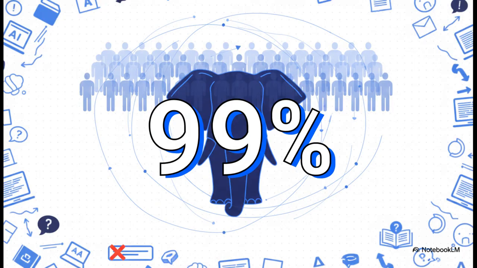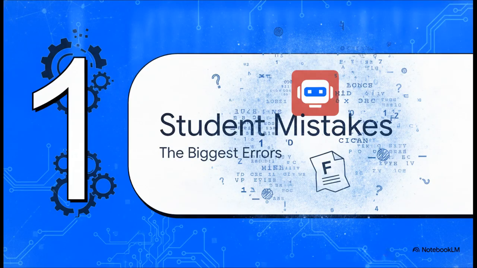But first, we got to address the massive elephant in the room, 99. That is a huge number. And here's why it matters. If your current strategy is to just open up ChatGPT and type in a prompt like, write my assignment on artificial intelligence, you are making the exact same massive mistake as 99% of other students out there. You're instantly blending in with the crowd, and honestly, worse than that, you are totally shortchanging your own education. So, let's get right into it with Section 1, the biggest student mistake.